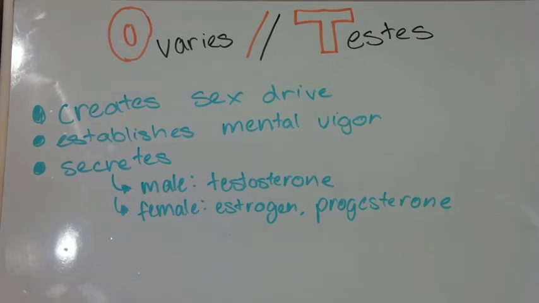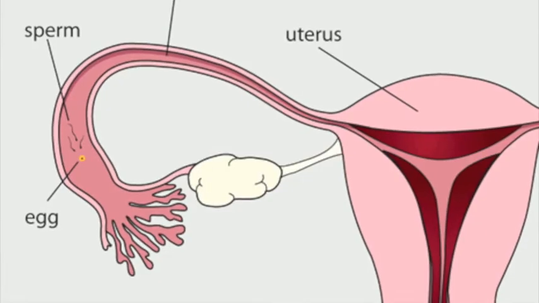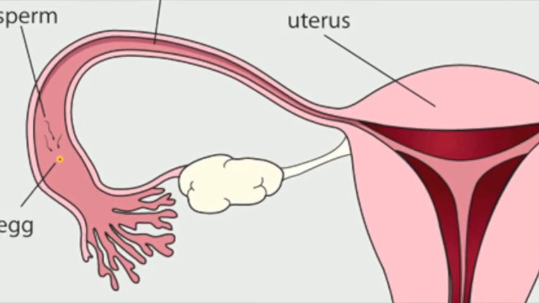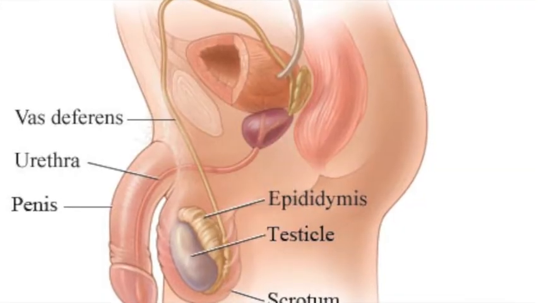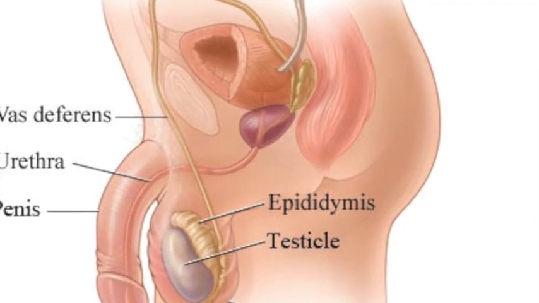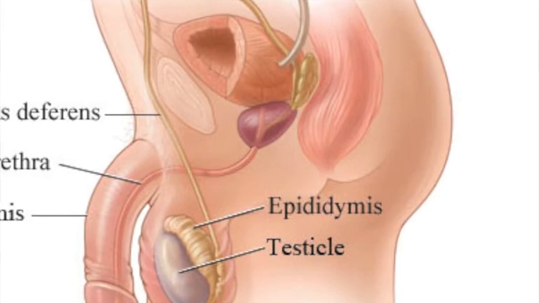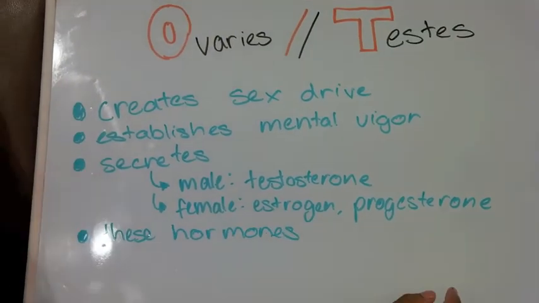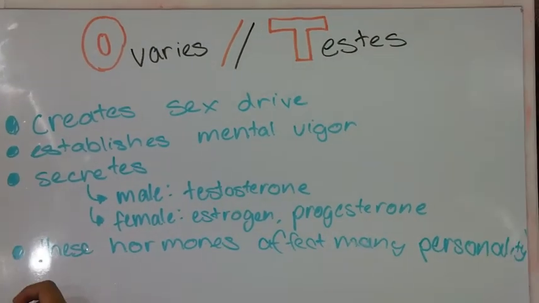A woman's ovaries are oval-shaped and are located on both sides of the uterus, below the opening of the fallopian tubes. The male's testes are egg-shaped and hang in a pouch of skin called scrotum, outside the male's body. Both male and female's hormones affect the reproductive systems.